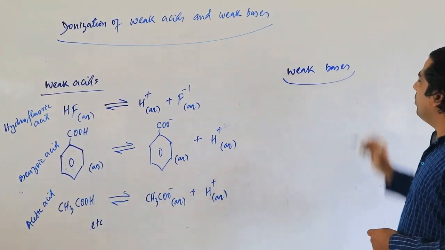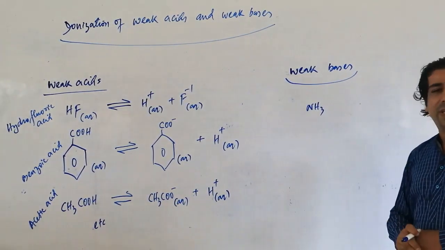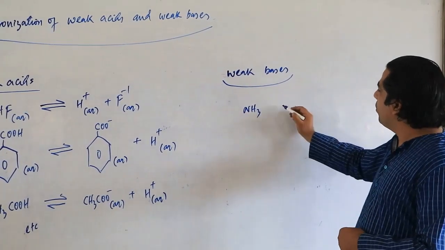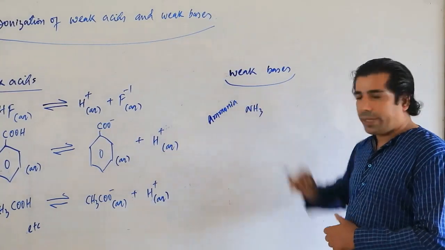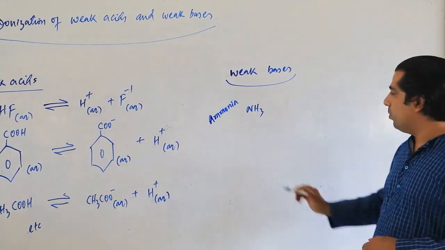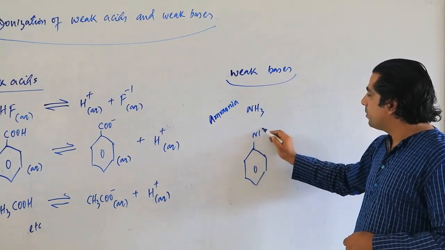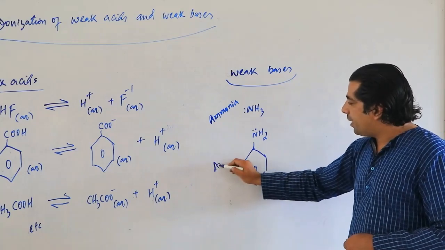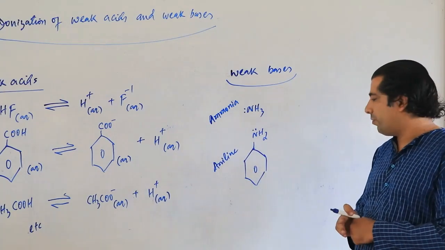Let us take an example of now weak bases. So in weak bases you can take NH3. NH3 is a weak base. Amine or ammonia, you can say ammonia is a weak base. What else is a weak base? Have a look. This is called aniline. Aniline is also a weak base.